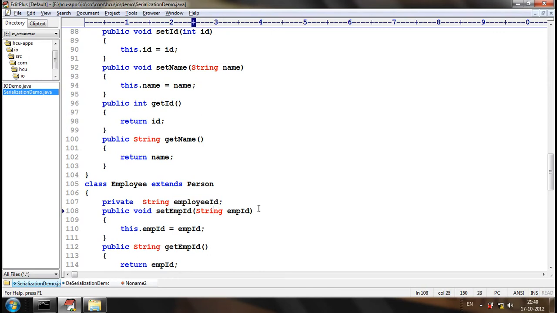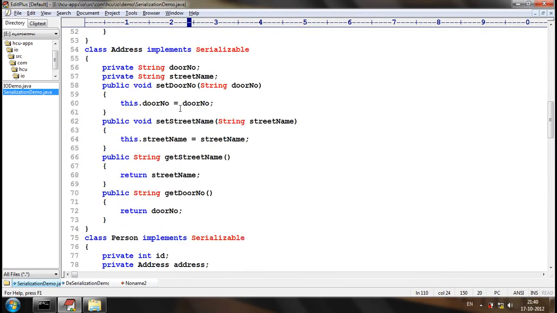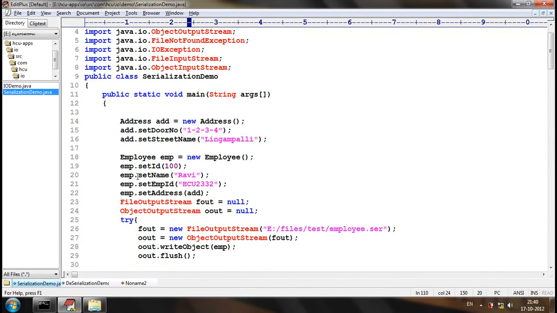Now set employee ID, and even the getter also.